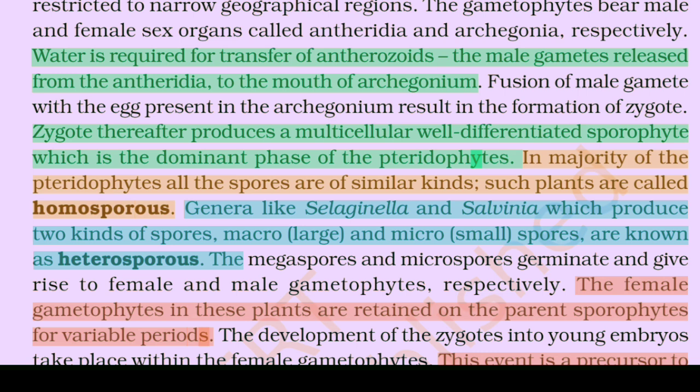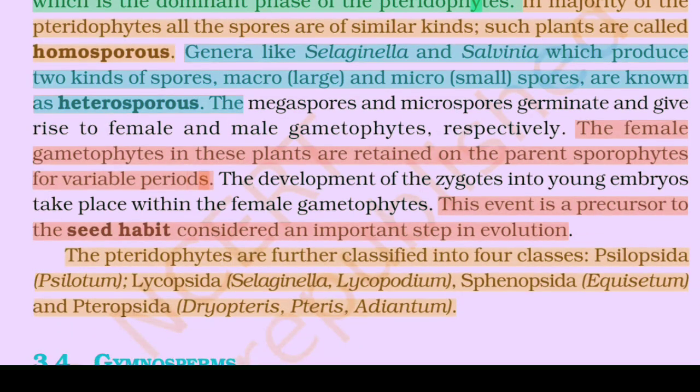Genera like Selaginella and Salvinia, which produce two kinds of spores, macro (large) and micro (small) spores, are known as heterosporous. The megaspores and microspores germinate and give rise to female and male gametophytes, respectively. The female gametophytes in these plants are retained on the parent sporophyte for variable periods. The development of the zygote into young embryos takes place within the female gametophyte. This event is a precursor to the seed habit, considered an important step in evolution.